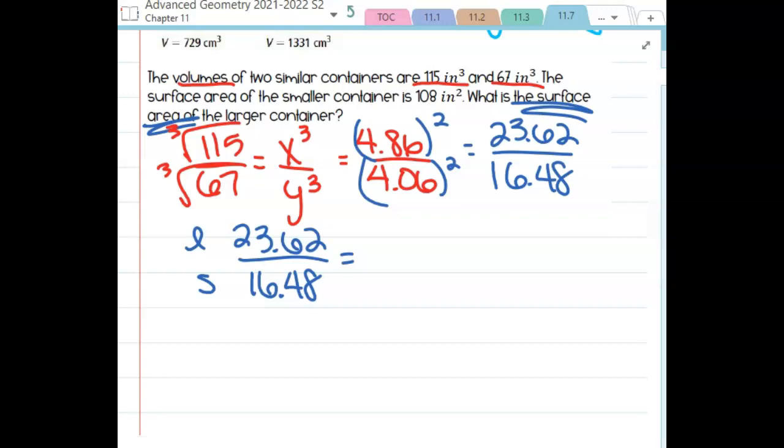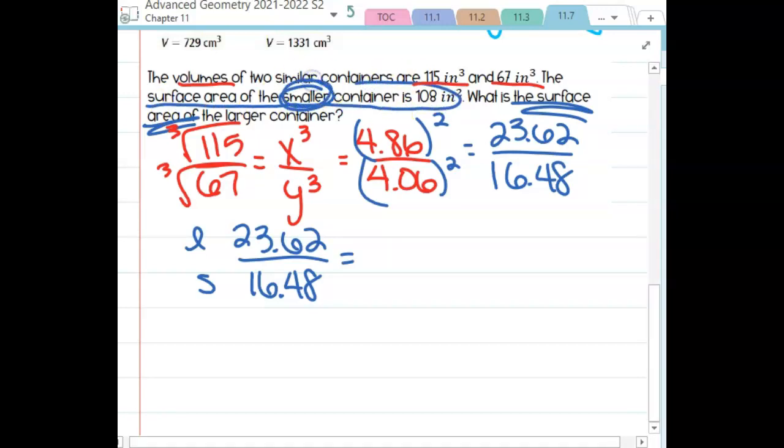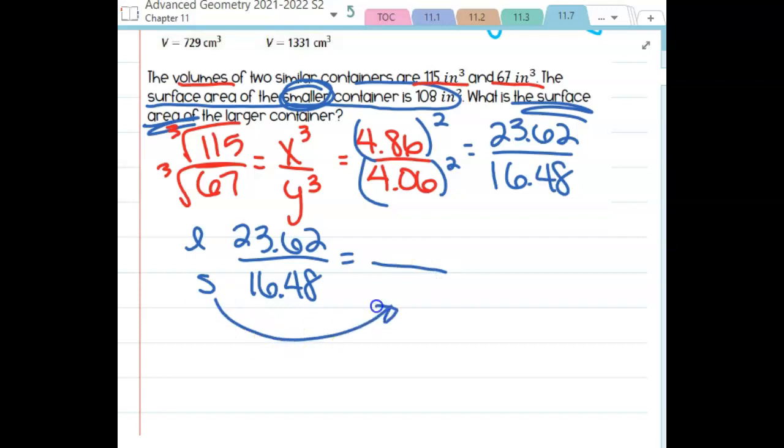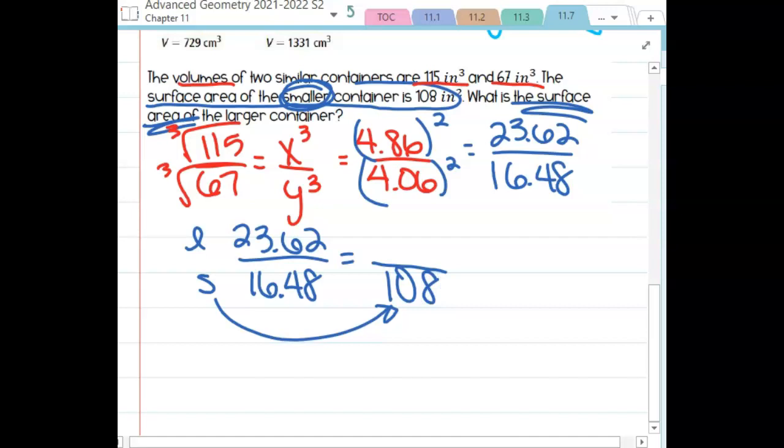The other information I'm given is that the surface area of the smaller is 108. So on the other side of my proportion, I know the smaller surface area, so I'm going to plug in that 108 right there. I am looking for the surface area of the larger, so I can set up a proportion.